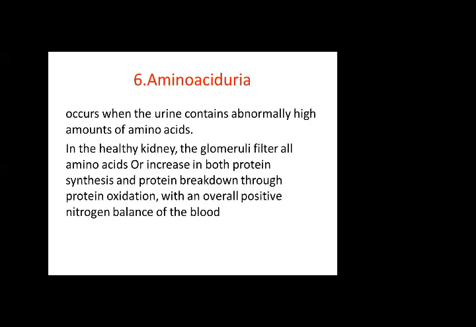Amino acid urea occurs when the urine contains abnormally high amounts of amino acids. In the healthy kidney, the glomeruli filter all the amino acids, with an increase in both protein synthesis and protein breakdown through protein oxidation, and an overall positive nitrogen balance. When there is increased buildup of protein inside the body, this is positive nitrogen balance. And when you are losing protein, there is negative nitrogen balance.